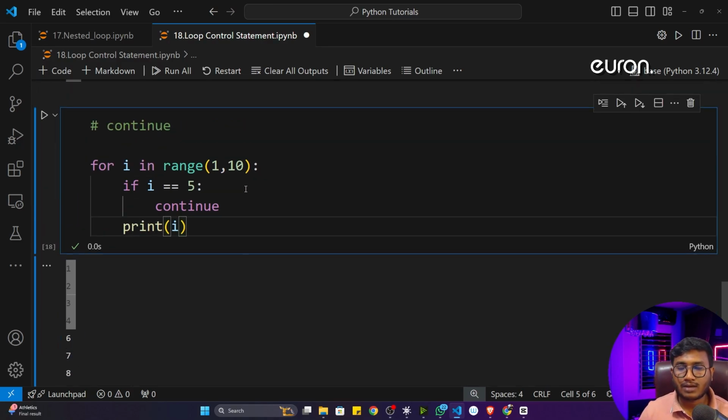Now you can ask me what is the use of this particular continue statement. So I can give you one very simple example. Let's say an e-commerce website, let's say Amazon. Whenever you are searching for any product, let's say you are searching for one smartphone, let's say iPhone 14 Pro Max. Let's say this particular iPhone 14 Pro Max is not available inside Amazon, out of stock. So whenever you are searching this particular product, it won't be coming, and they will tell you this particular product is out of stock.